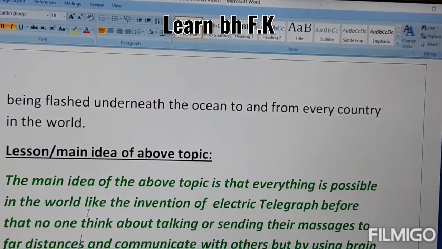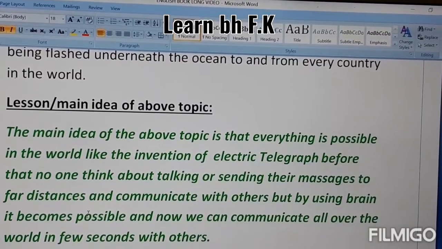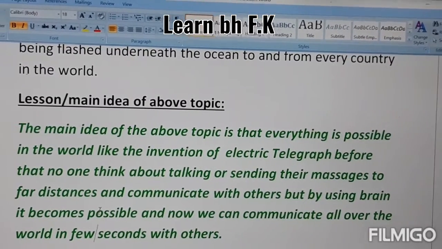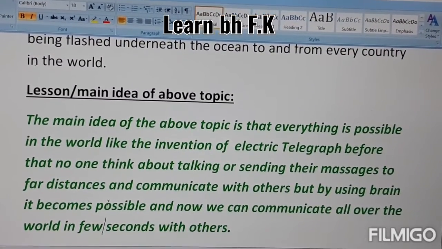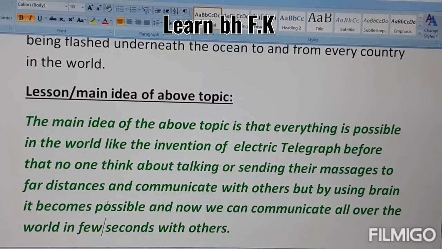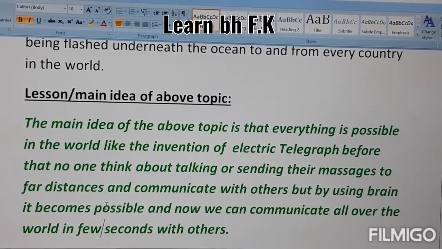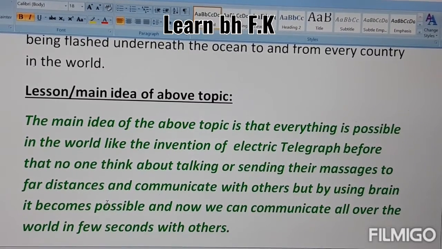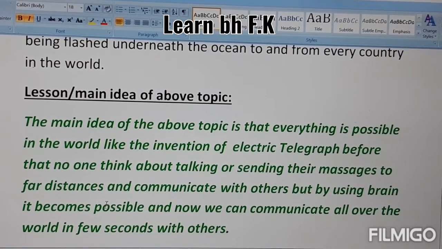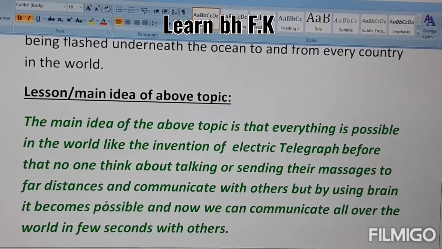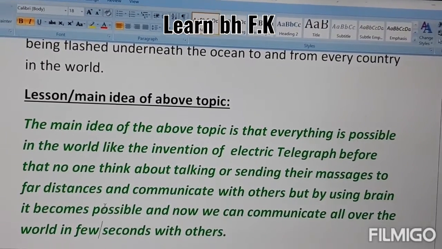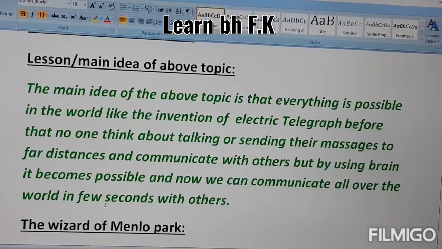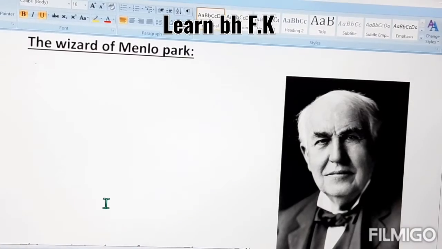The main idea of this lesson is that everything is possible in the world, like the invention of the electric telegraph. Before that, no one thought about sending messages over long distances and communicating with others, but by using the brain it became possible, and now we can communicate all over the world in a few seconds. This is the central idea of this topic. Now the next topic is